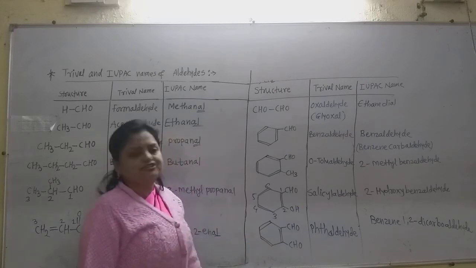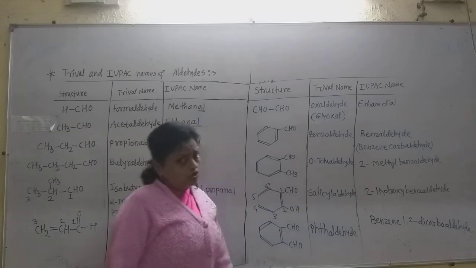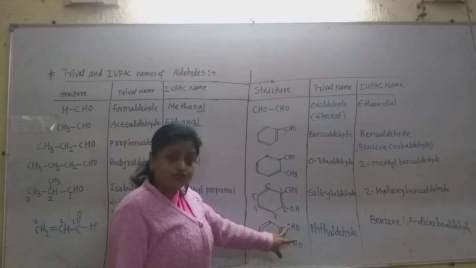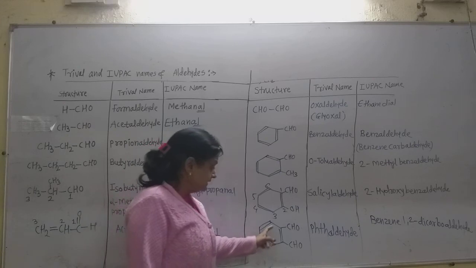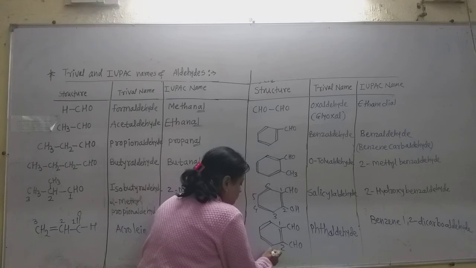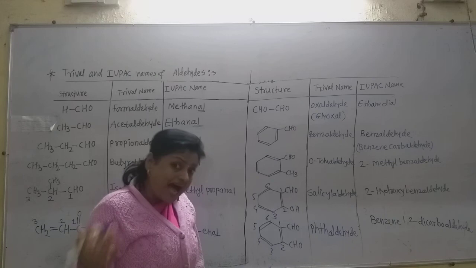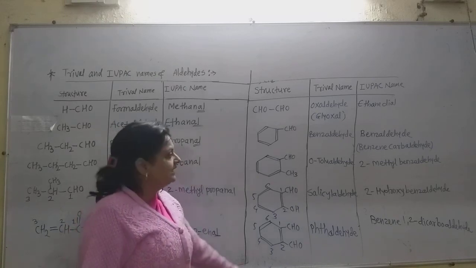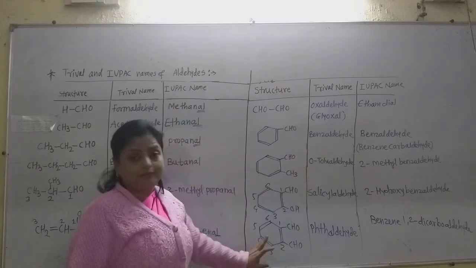Now see this last compound. This is phthalaldehyde, from the name phthalic acid. COOH groups are there in phthalic acid at the ortho position, but here they are aldehyde groups. So it is phthalaldehyde. But the name is given in this way: write the benzene name completely, then write the positions 1, 2, 3, 4, 5, 6. So it is benzene-1,2-dicarbaldehyde, as given for benzene carbaldehyde.